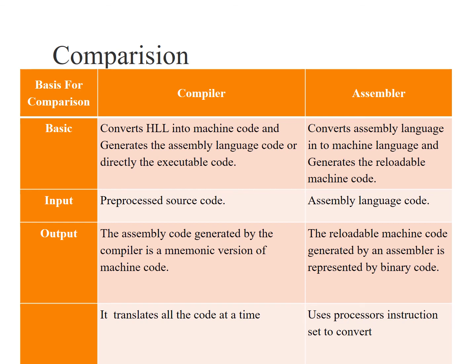Output: the assembly code generated by compiler is mnemonics or machine code. The output of assembler is relocatable machine code, which is represented by binary code. Compiler translates all code at a time, whereas assembler uses the processor's instruction set to convert.